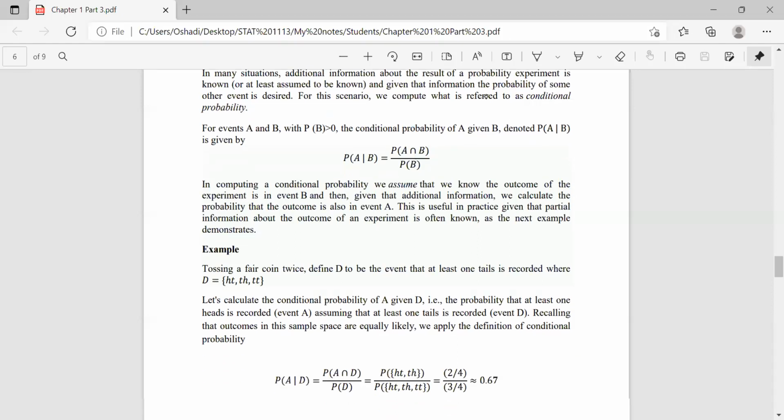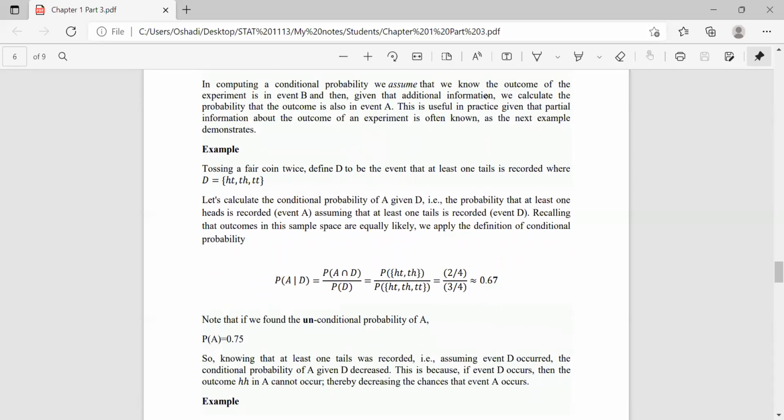So consider this example. Tossing a fair coin twice, define D to be the event that at least one tail is recorded. When we toss a fair coin twice, we know that the sample space has 4 outcomes: HT, TH, TT, and HH, right?